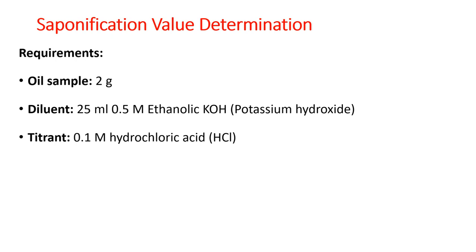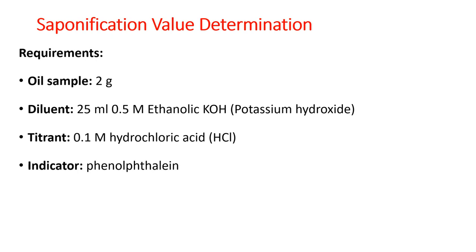Then the titrant is 0.1 molar hydrochloric acid, which is to be poured into the burette. The indicator is phenolphthalein, as this is a simple acid base titration, wherein in the conical flask we have 25 ml ethanolic KOH and 2 grams of oil, and we add 1 ml of phenolphthalein indicator.